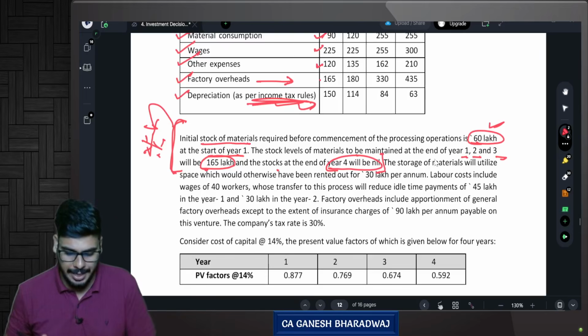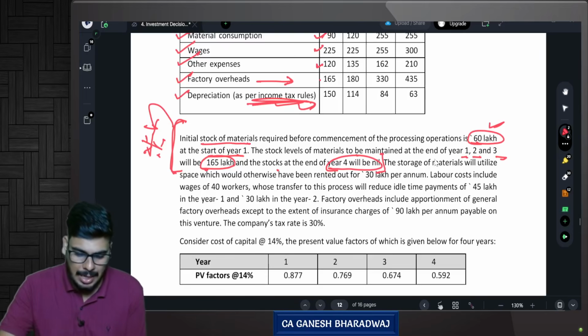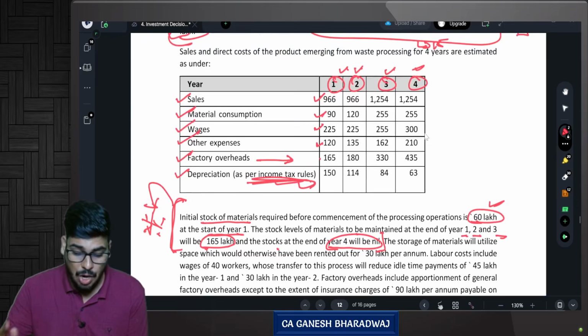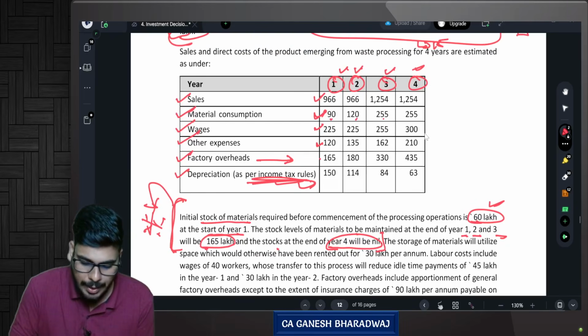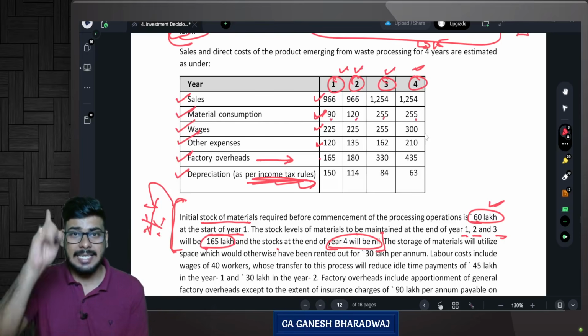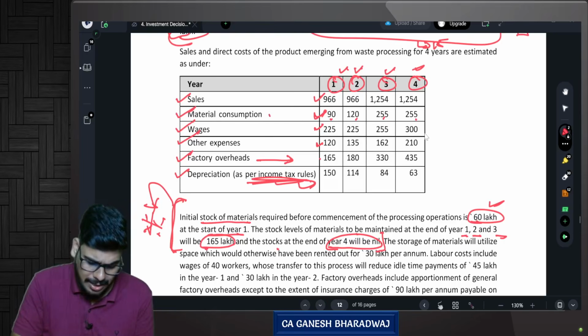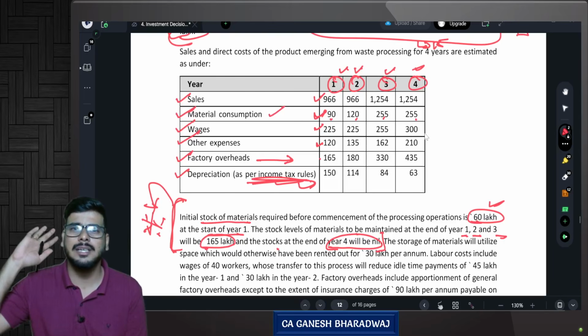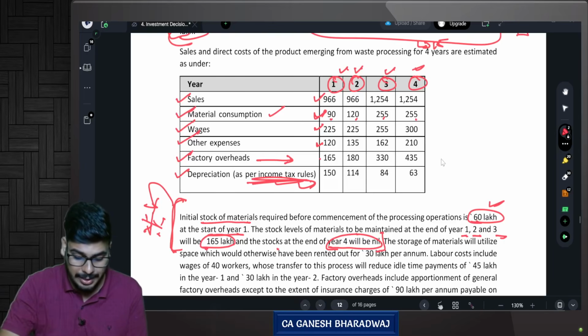So every year, the material consumed is given: 90, 120, 255, 255. That is, year-wise raw material cost is already given by them. Correct, guys? That is not a problem here. Look at what they are saying.